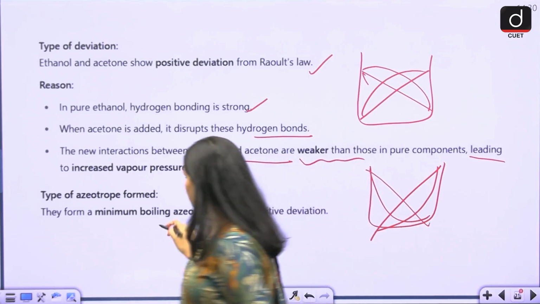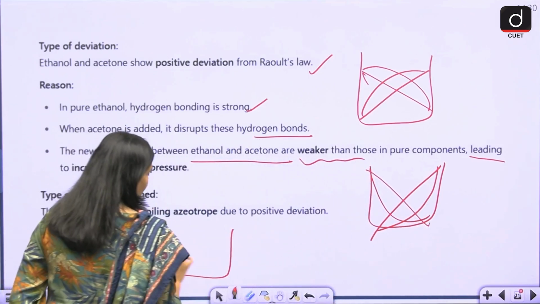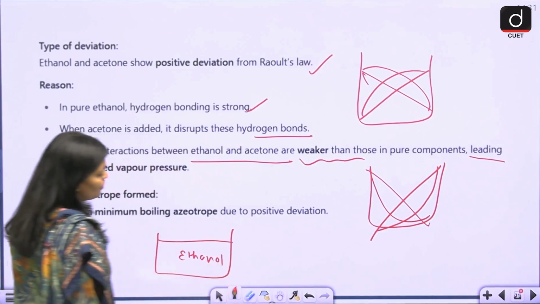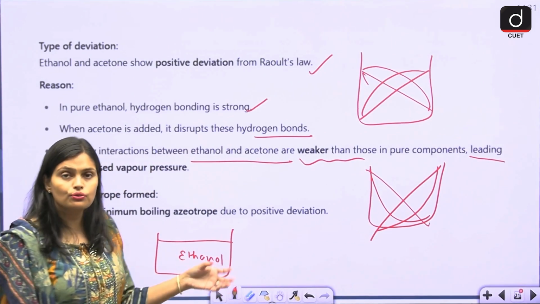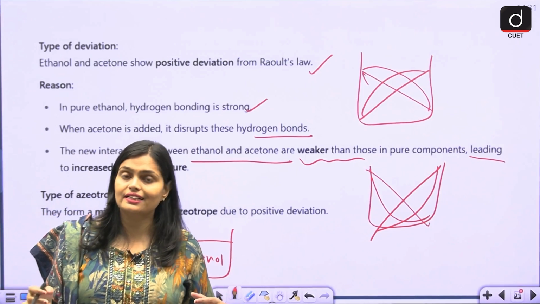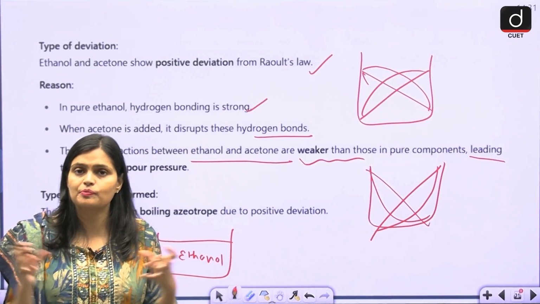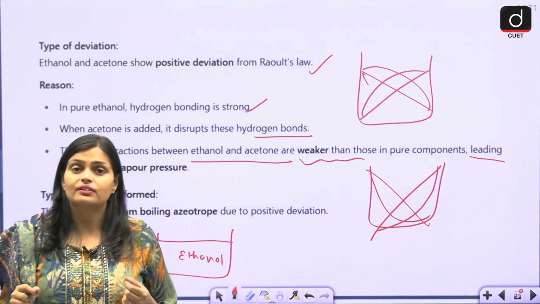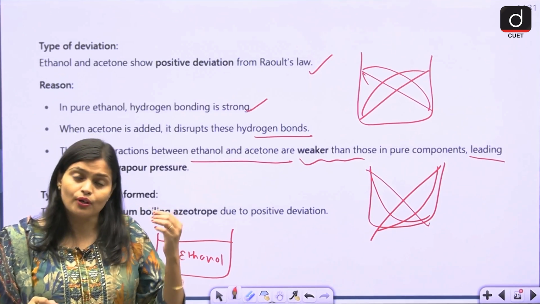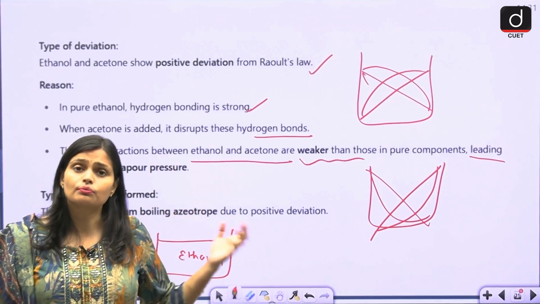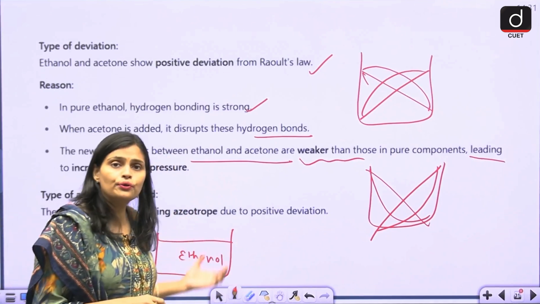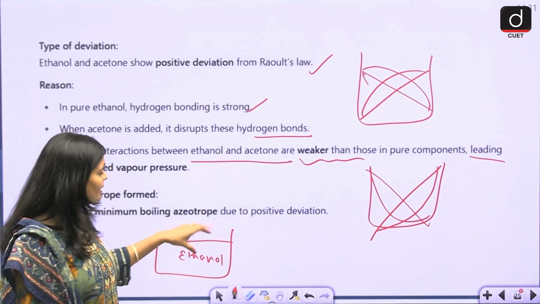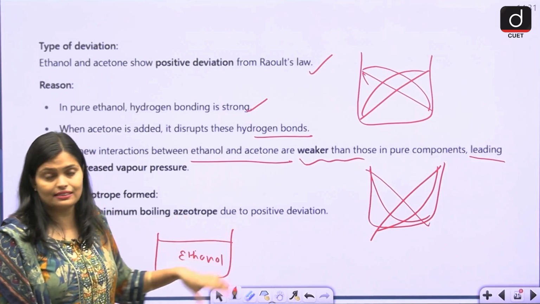Suppose here you have a liquid, ethanol only. All the ethanol molecules are bonded together very easily. There is very strong hydrogen bonding between them. So when you boil it, you will get a very high boiling point. You have to give a lot of temperature. They do not want to leave the surface because they are all holding on to each other, and you will not get the vapor of ethanol very easily.